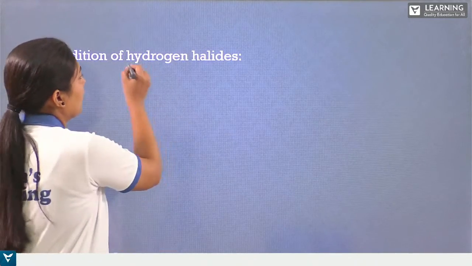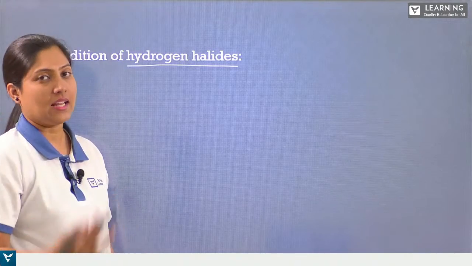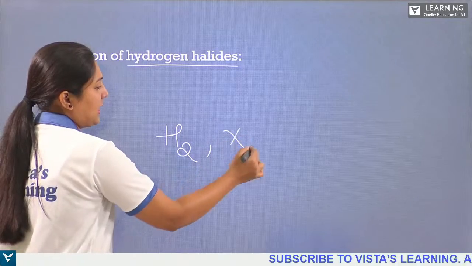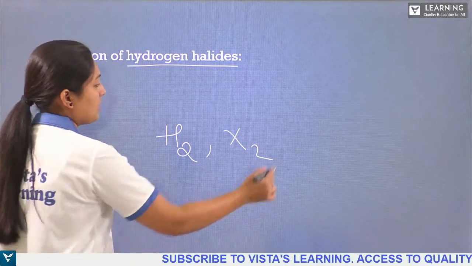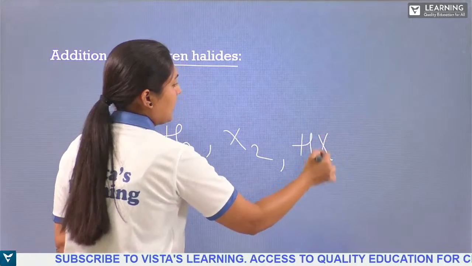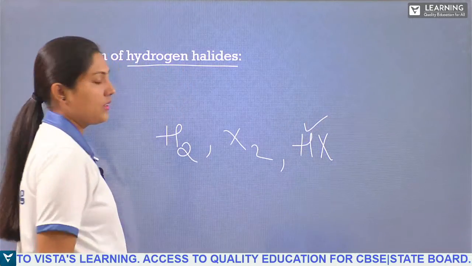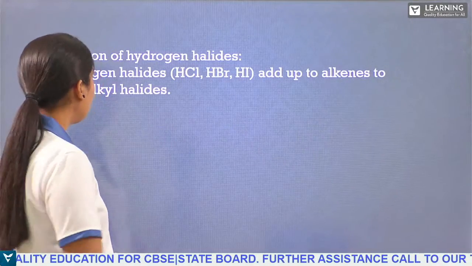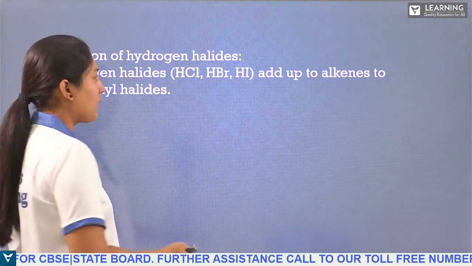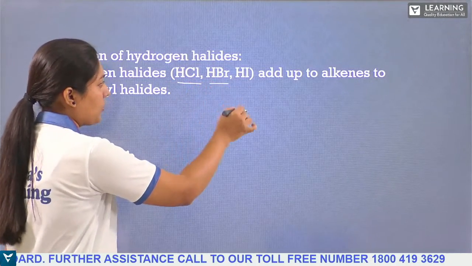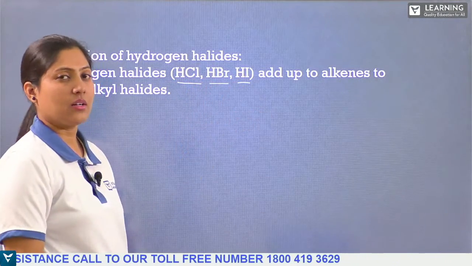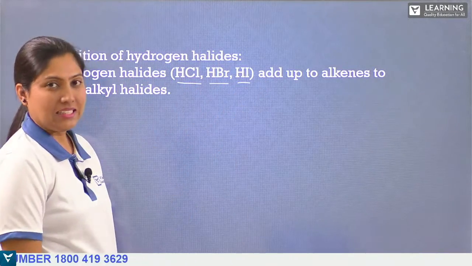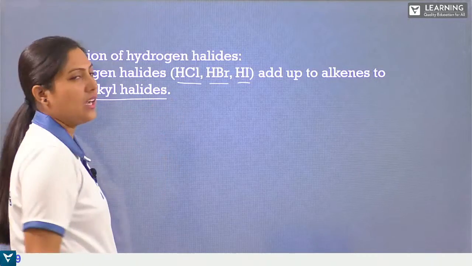Next, we have the addition of hydrogen halides. We studied the addition of hydrogen and halogen separately. Now we are studying the addition of hydrogen halide. This is very important. Here the hydrogen halide can be hydrogen chloride, hydrogen bromide, or hydrogen iodide. When we add this to alkenes, we get alkyl halide.